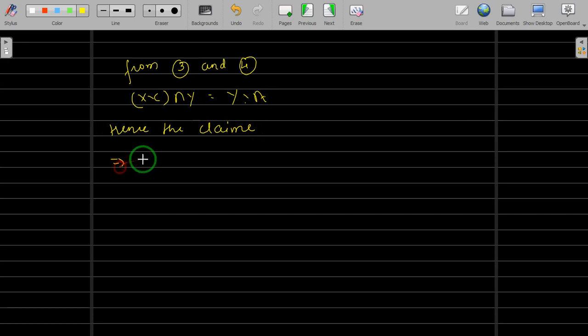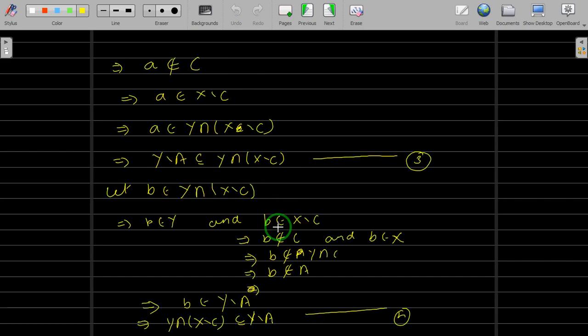Now this implies this is open, right? So this implies Y difference A is open in Y, because we have written Y difference A as Y intersection some open set in X. So this implies Y difference A is open in Y, and since this is open, its complement is closed in Y, and its complement in Y is A, so A is closed in Y. So this will complete our theorem.